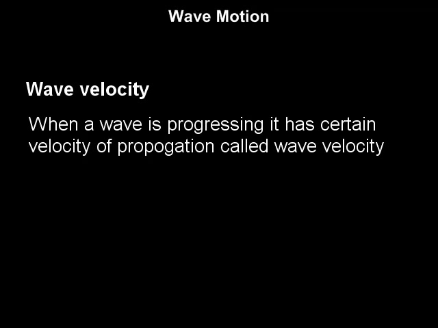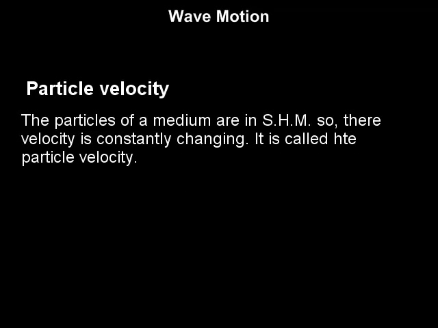When a wave is progressing, it has a certain velocity of propagation called wave velocity. It is given by the formula v is equal to n lambda. The particles of the medium are in SHM, so their velocity is constantly changing.